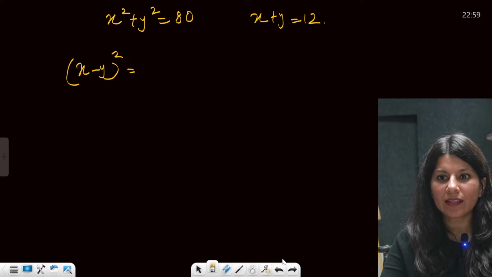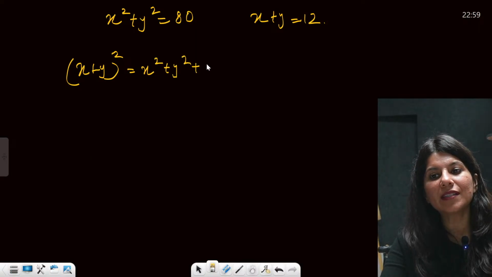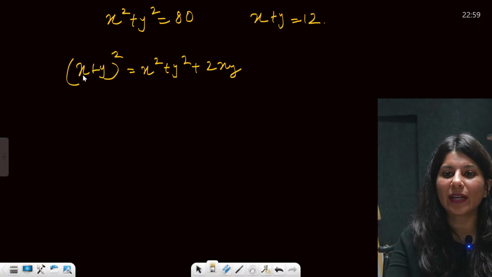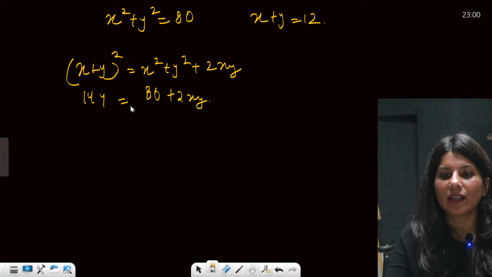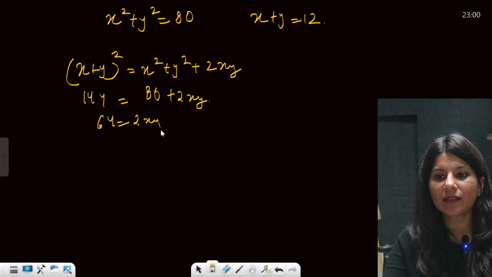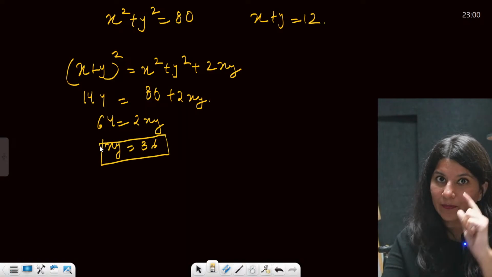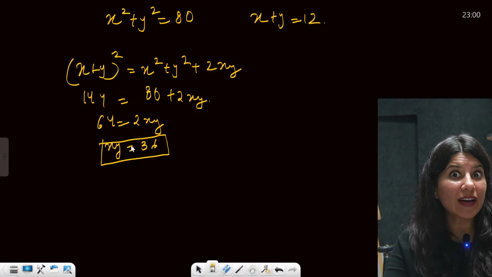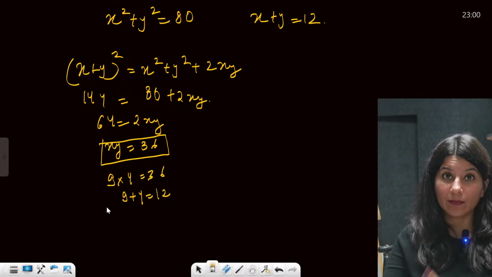Actually we can calculate x. Yes, x plus y whole square is equal to x square plus y square plus 2xy. Calculate xy value. x plus y whole square is 144 is equal to 80 plus 2xy. So 144, so 44 and 20, 64 is equal to 2xy. So xy is going to give you 36. Now you can actually use hit and trial. See, xy is equal to 36. 9 4s are 36. 9 into 4 is equal to 36. 9 plus 4 is equal to 12. And 9 square plus 4 square.